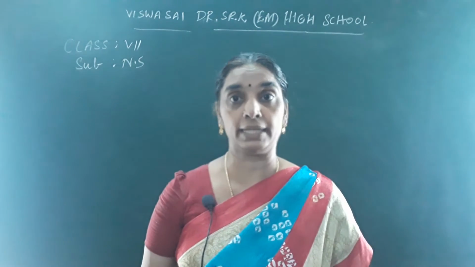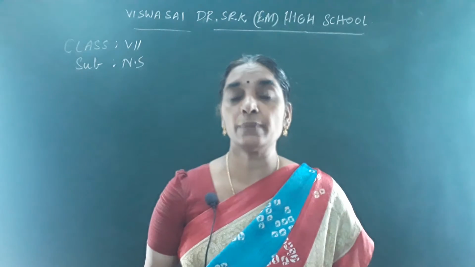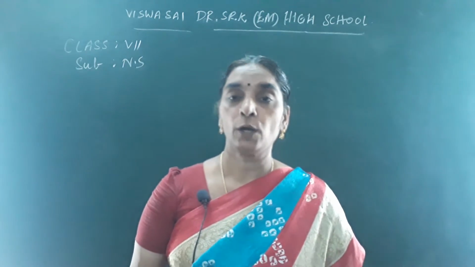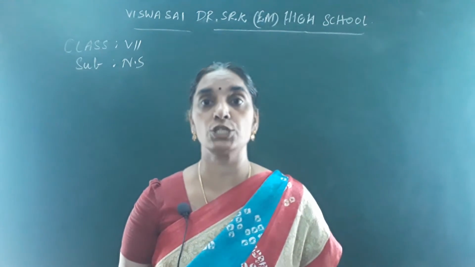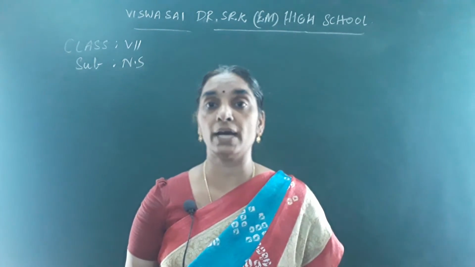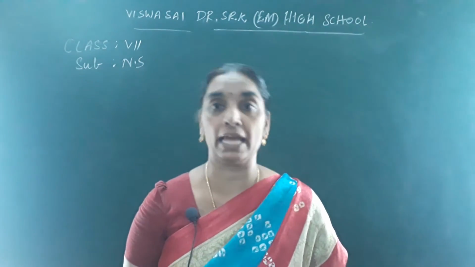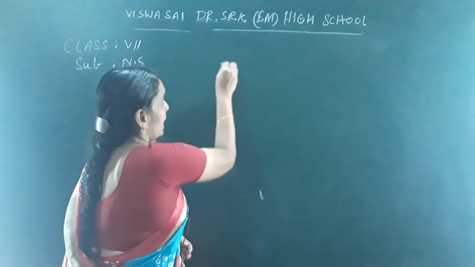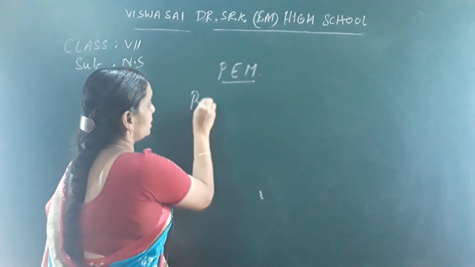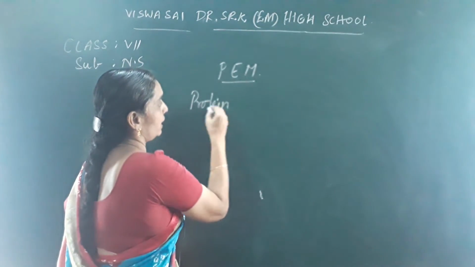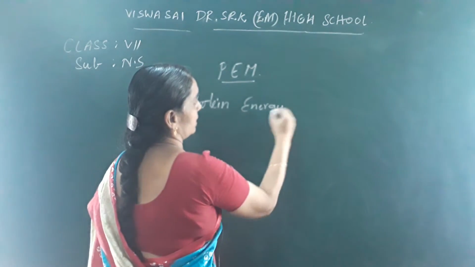If whole grains are taken, they contain fiber and protect us from constipation also. Okay children, so they have to be taken in plenty. Carbohydrates and pulses should be taken regularly, otherwise you suffer from protein energy malnutrition. It is called PEM, protein energy malnutrition. So you have to take carbohydrates and proteins in abundant levels.